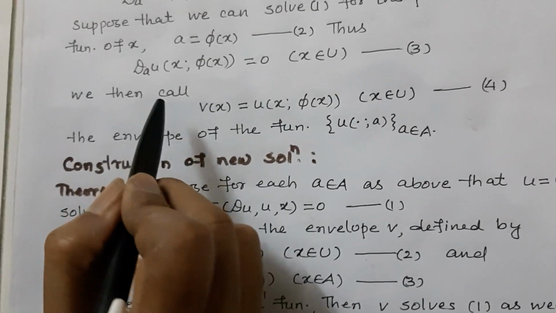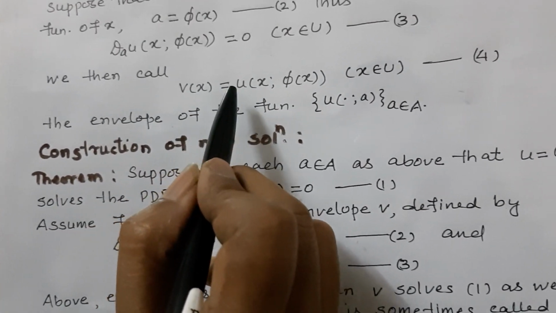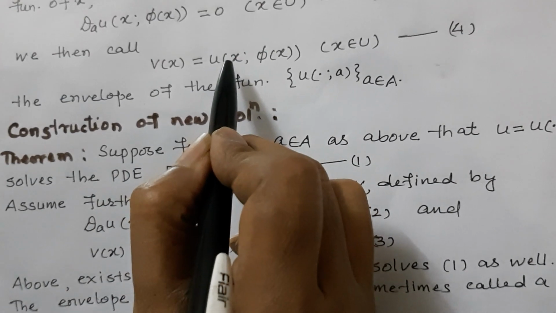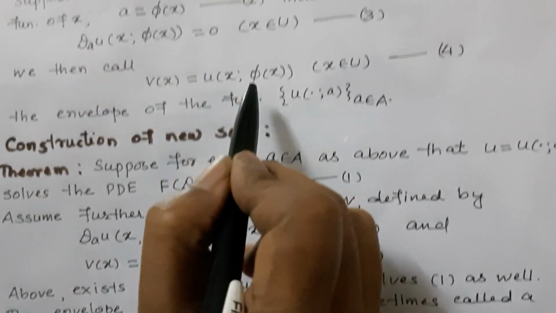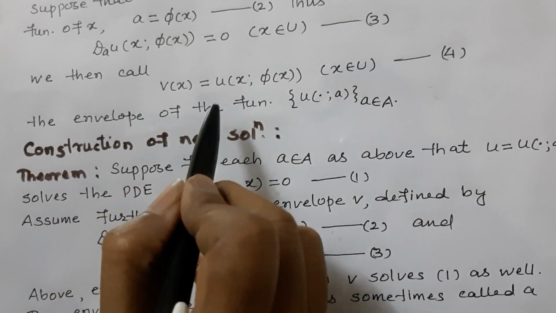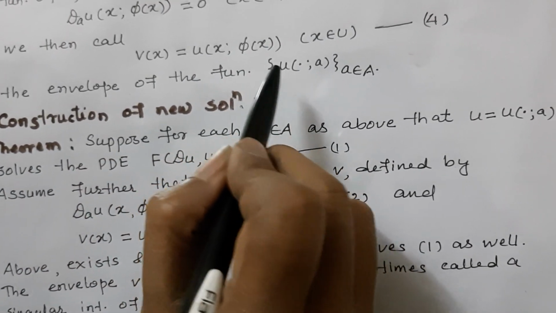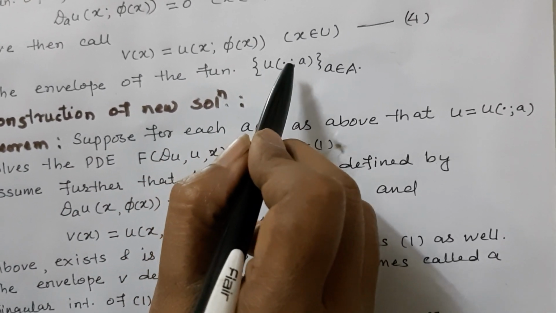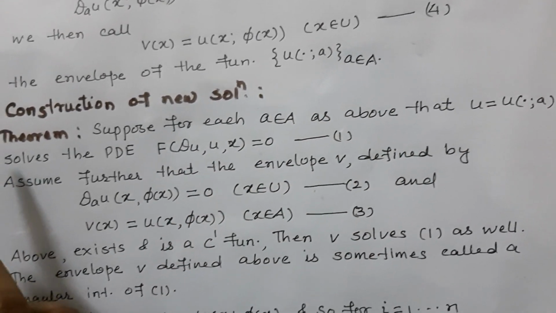We then call v(x) = u(x, φ(x)). Substitute the value of a, φ(x), in u(x, a), and v is the envelope of the function u(x, a), a belongs to A.